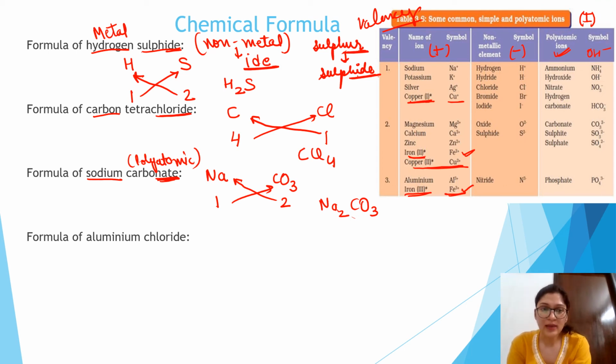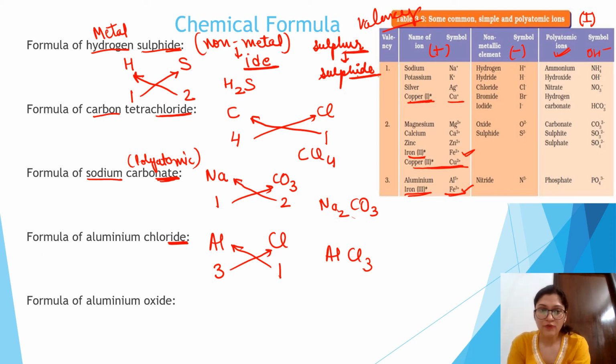Formula of aluminum chloride, Al and Cl. Here it is given "ide", so it is talking about the non-metals. What is the valency of aluminium? It is +3. I will not write plus here. And chlorine is -1. I will not write minus here. Just crisscross the method and you will get AlCl3.